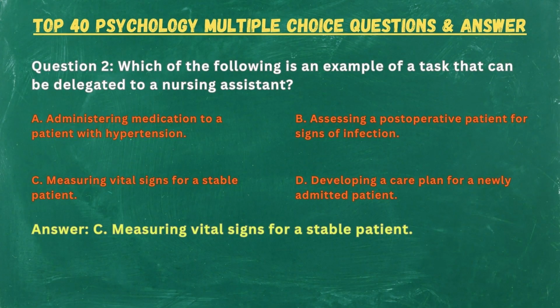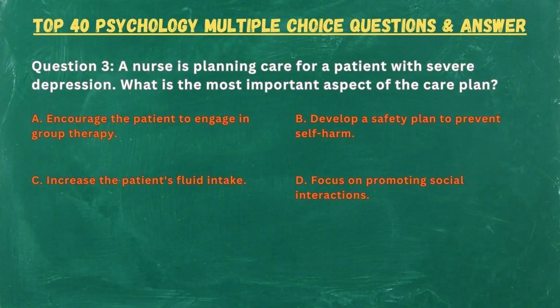Answer. C. Measuring vital signs for a stable patient. Question 3. A nurse is planning care for a patient with severe depression. What is the most important aspect of the care plan? A. Encourage the patient to engage in group therapy. B. Develop a safety plan to prevent self-harm. C. Increase the patient's fluid intake. D. Focus on promoting social interactions.